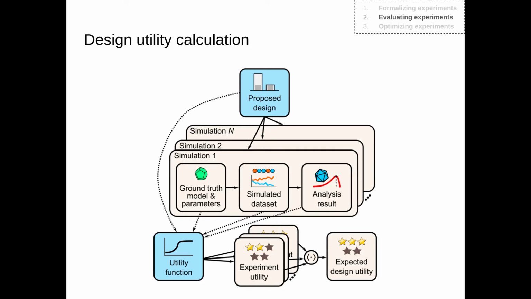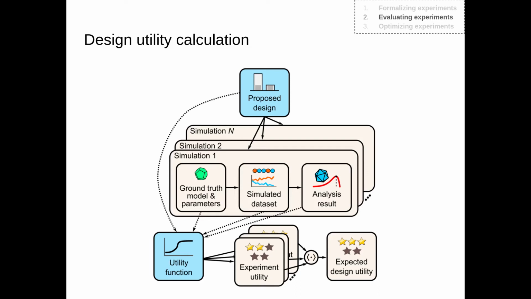This proposed design is then evaluated in a number of simulations. In each simulation, we first sample a ground truth model. So for example, this could be the Rescorla-Wagner model. And we also sample its parameters. Both of these are sampled from the so-called design prior.